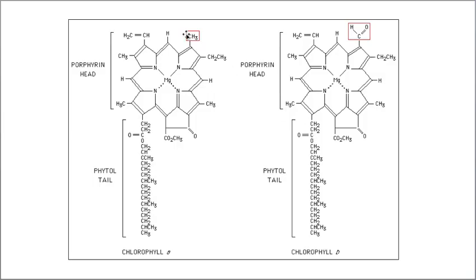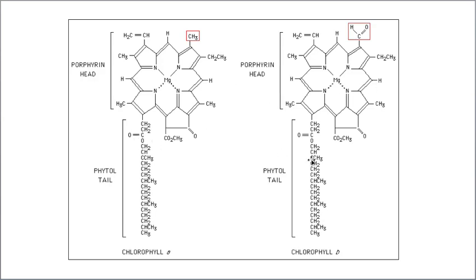If you want, I will show the comparison also. See, this is chlorophyll A, it has a porphyrin head, and this is a phytol tail. See, this is the third carbon. In chlorophyll A, the third carbon consists of a methyl group, whereas here the third carbon consists of an aldehyde group. That is the difference, but the rest everything you can compare also.